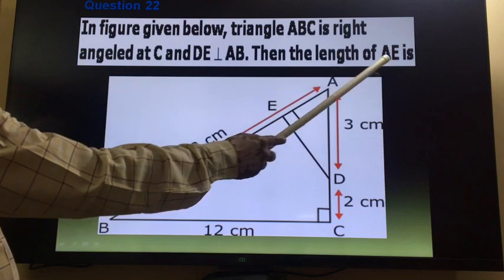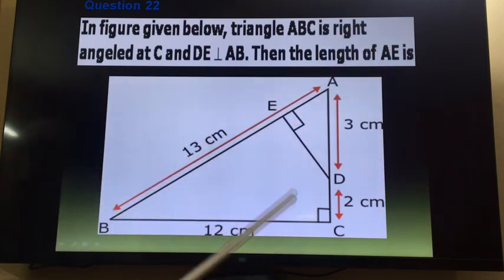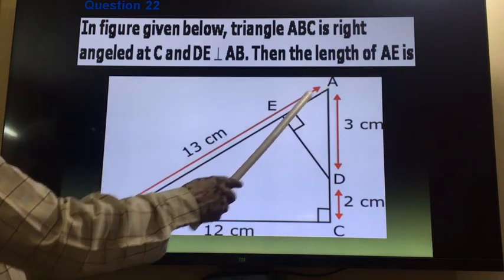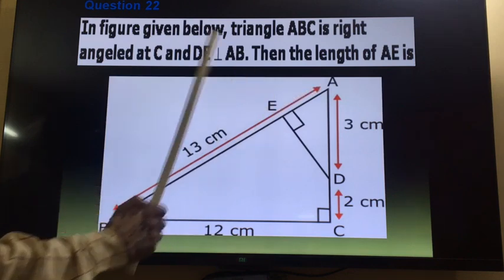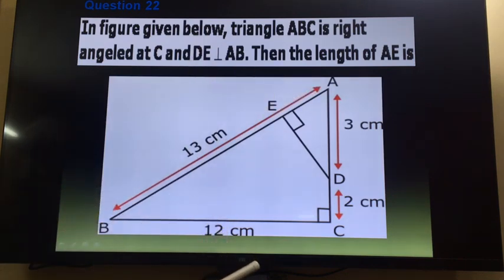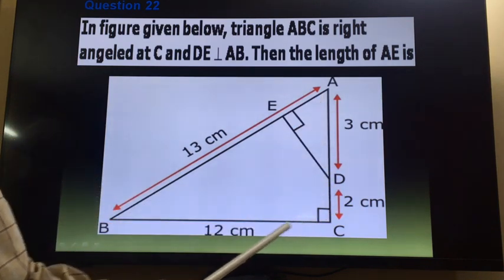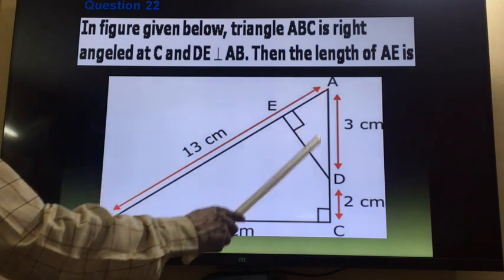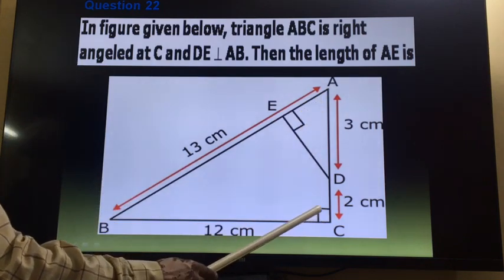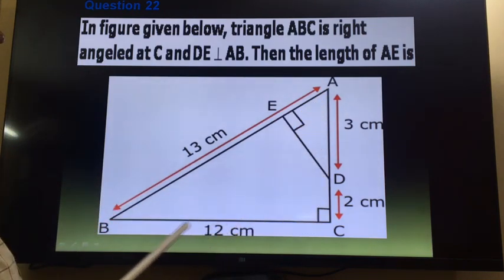We have to find out the length of AE. So AE, this much length we want to find out. Right? You can see this is 3, this is 2, so total length is 5, this is 12, and this is 90 degrees. So it means the Pythagoras theorem is valid in this.